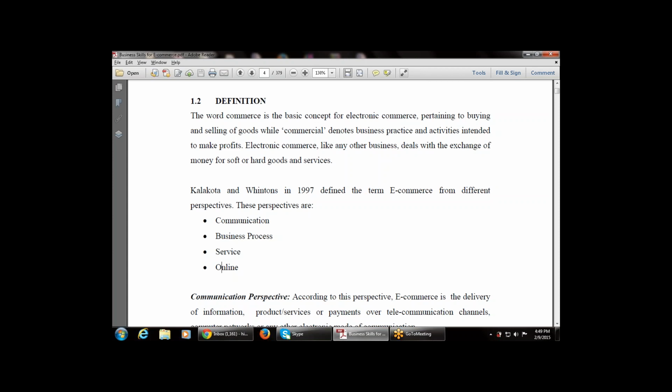Then there are services: e-commerce can also be used in services, that is we can use any service at any time with the help of e-commerce. Then at last there is online, that is we can use electronic commerce via the internet. We can do shopping, we can book tickets, we can use anything that is required over the internet, and that is done by e-commerce.